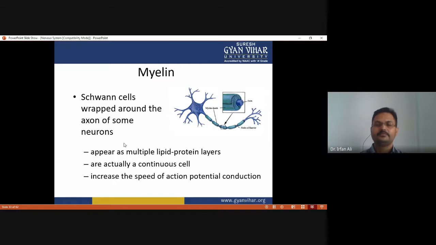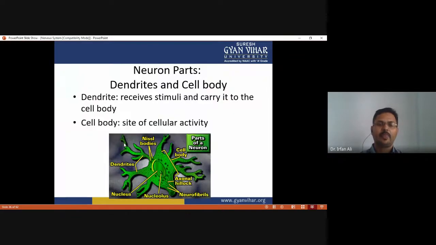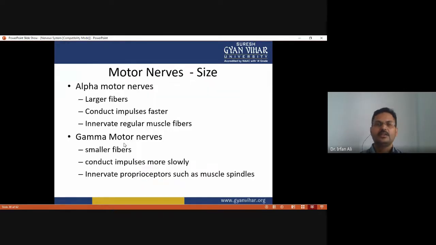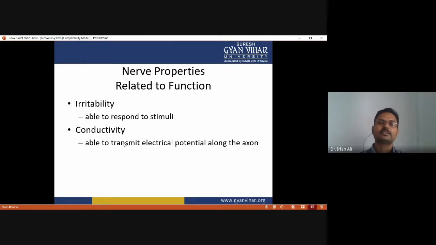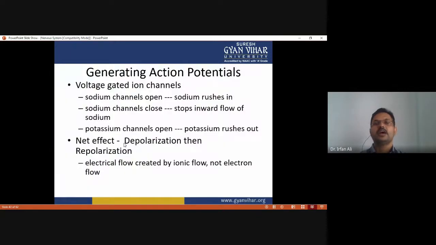And the myelinating nerve has nodes of Ranvier through which saltatory conduction takes place. Then you have to define what is the synapse. This is the synapse. And what is the alpha motor nerve, what is the gamma motor nerve. Then you have to describe the nerve properties. It has irritability and conductivity. And how the resting membrane potential is established, and how the action potential is generated.